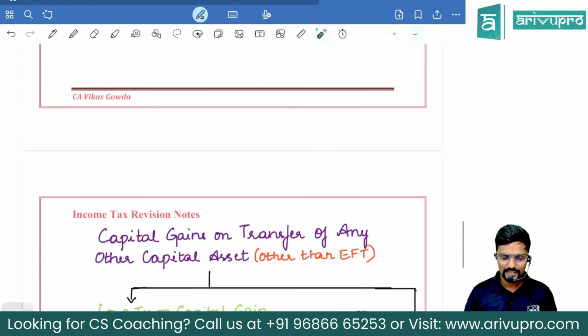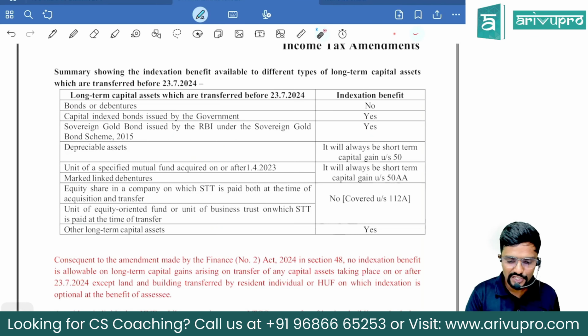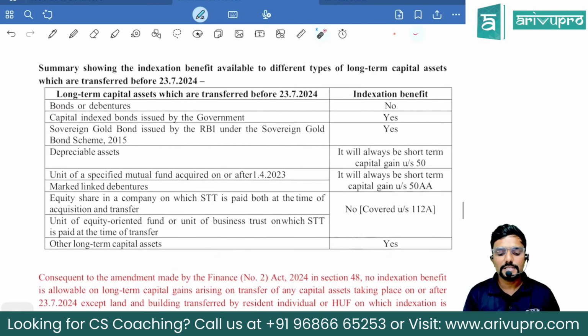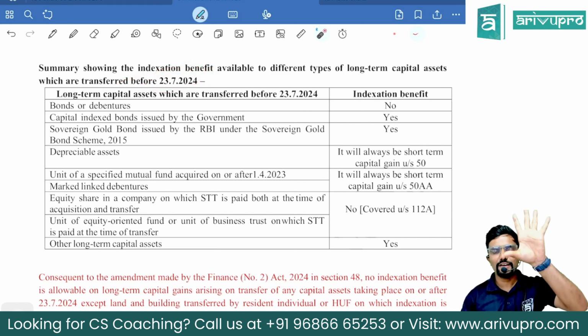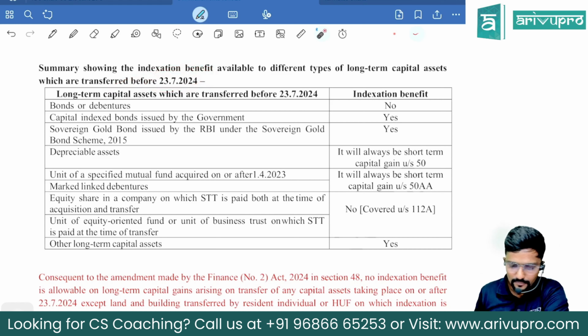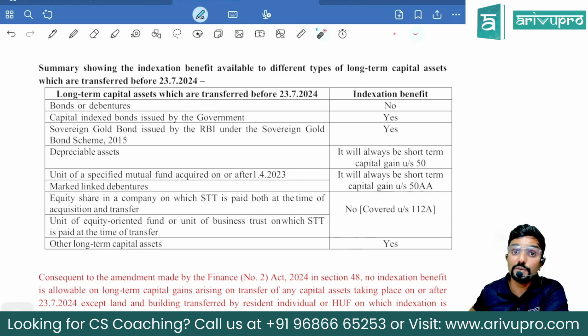Okay, sir. This is all about the capital gains special income, guys. The major changes have happened there. Okay, just to summarize, I have just put a table here. This is before 23rd July. I have not highlighted in red color because this was already there, but I have placed everything in one single table so that you guys get more clarity. Summary showing the indexation benefit available to different types of long-term capital assets which are transferred before 23rd July. Okay, means which was already there.